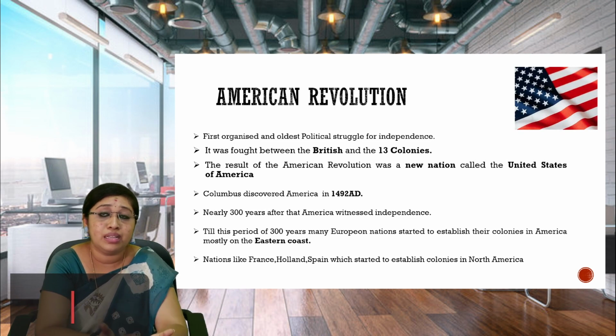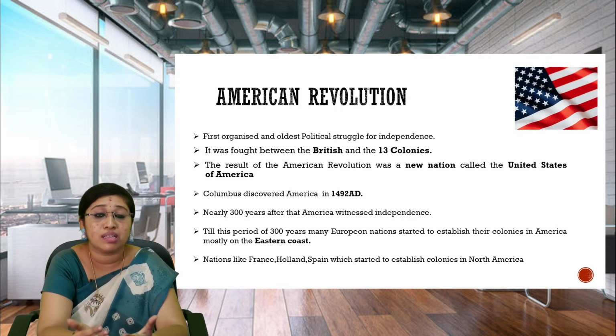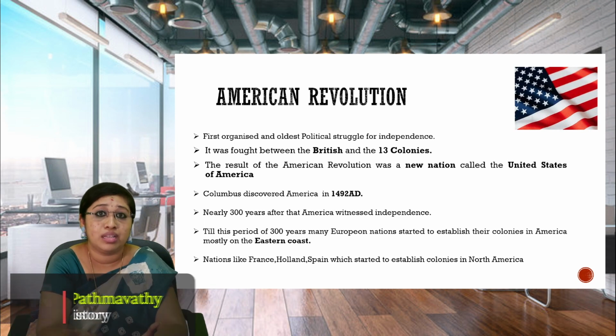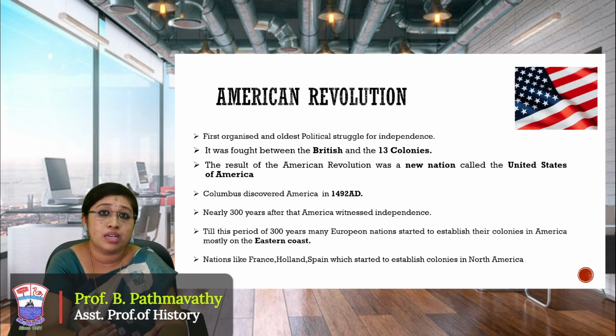In the beginning, the British were patronizing the Americans and supporting them. But later on, the concept of mercantilism set in, and they started to exploit the American people. So it led to the American Revolution, and it has various causes. One by one, we can see what the causes are here.